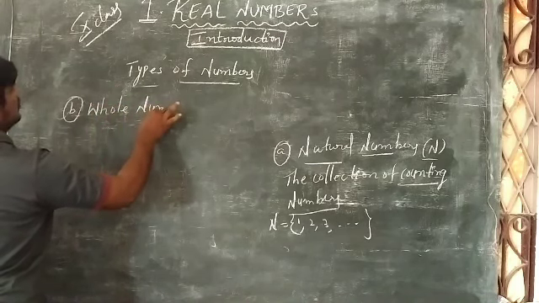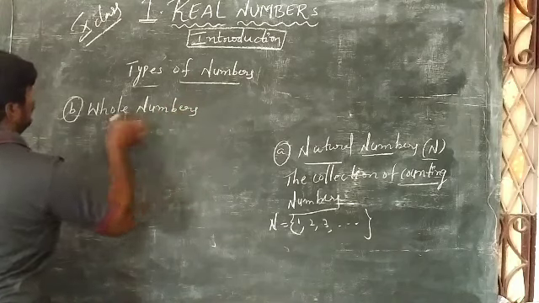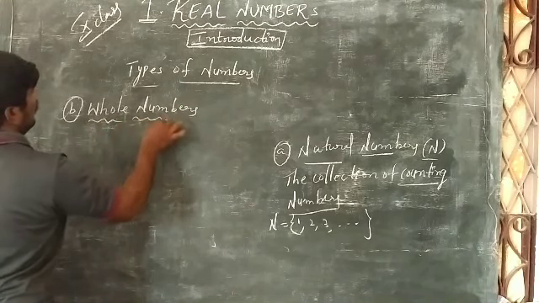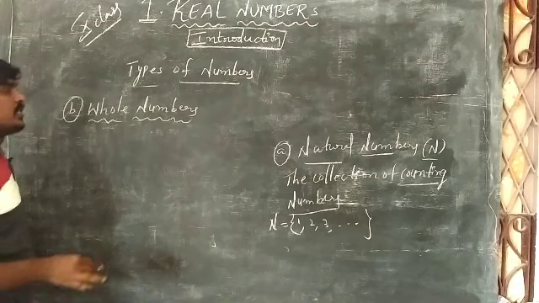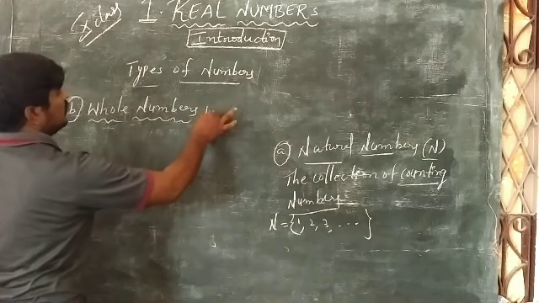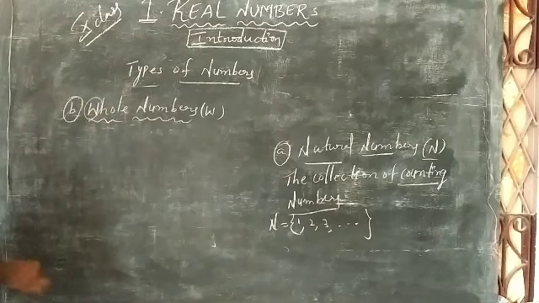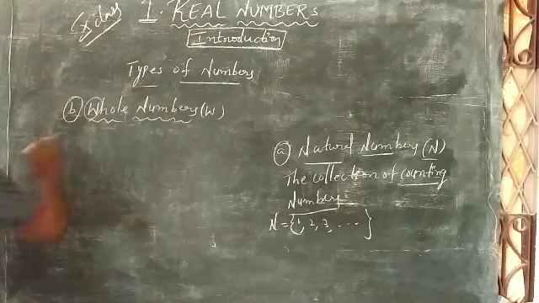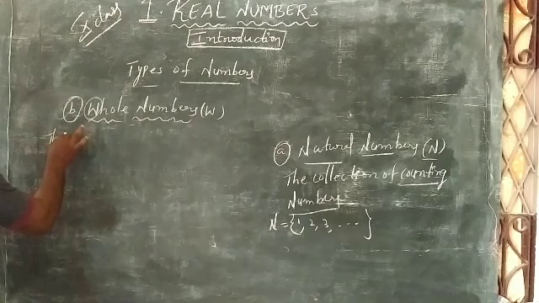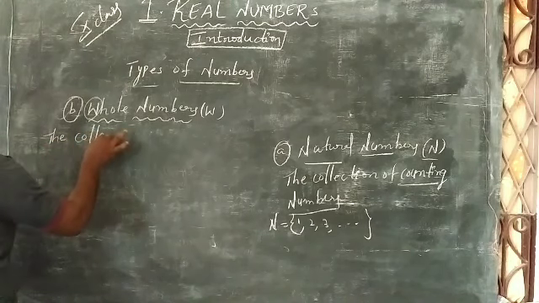You know about whole numbers. Whole numbers are represented with capital W, because in the word whole the first letter is W. What is the definition of whole numbers?